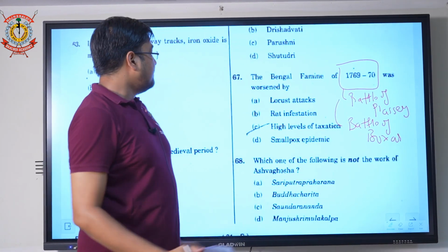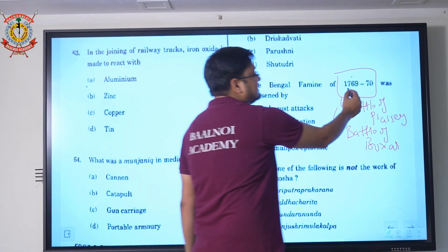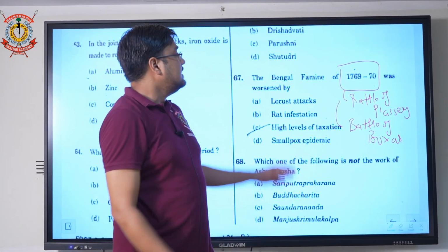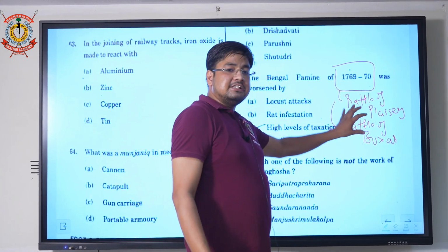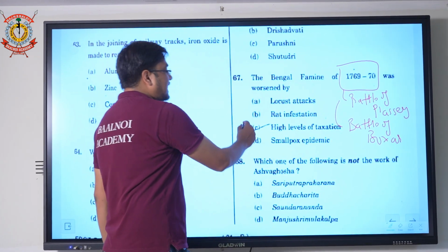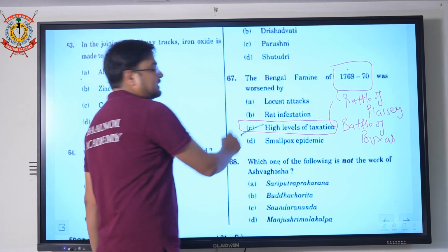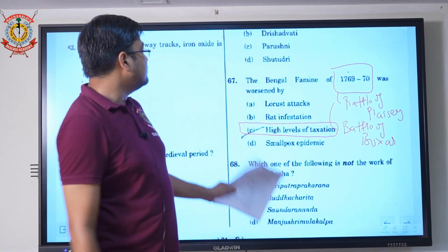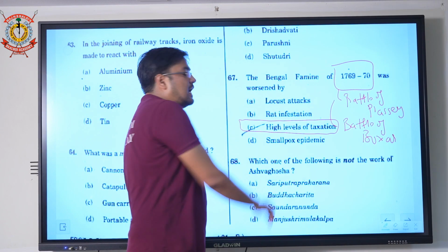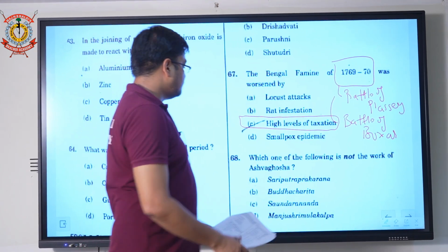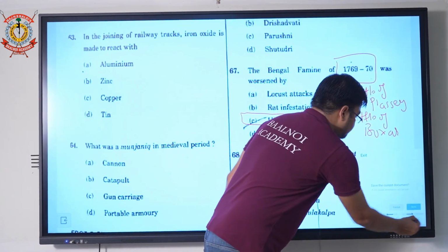And what was the main impact on the Bengal famine in 1769 and 1770? The correct option is high level of taxation, huge extraction of revenue. So the main cause of the Bengal famine was high level of taxation. Come to the next question.